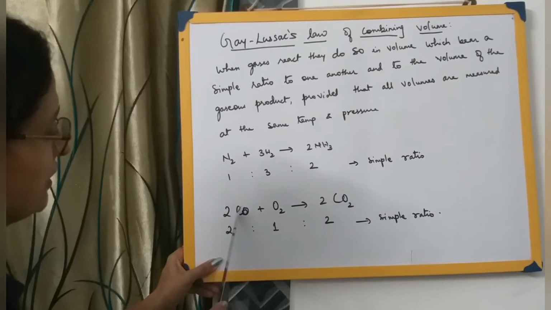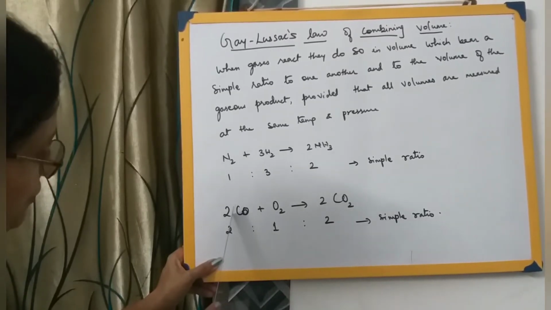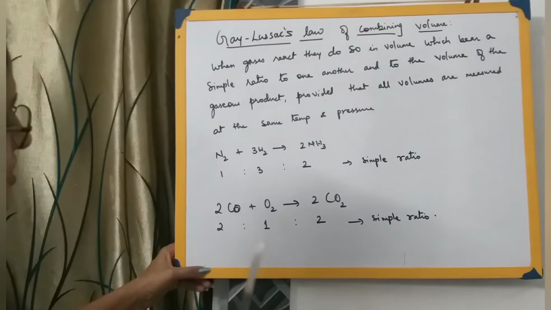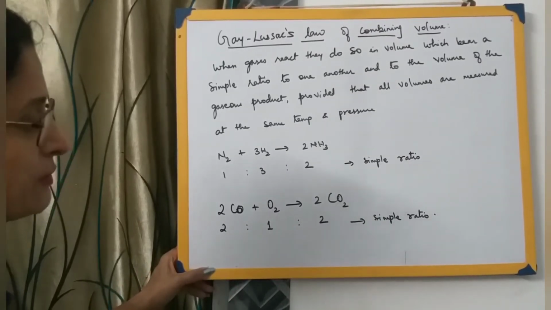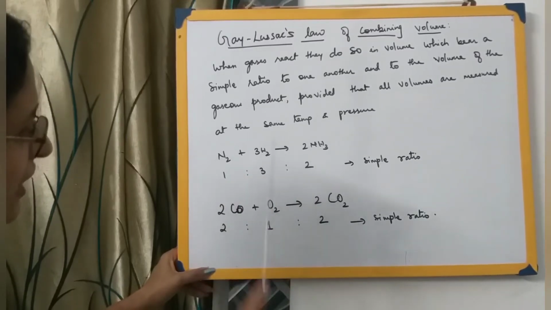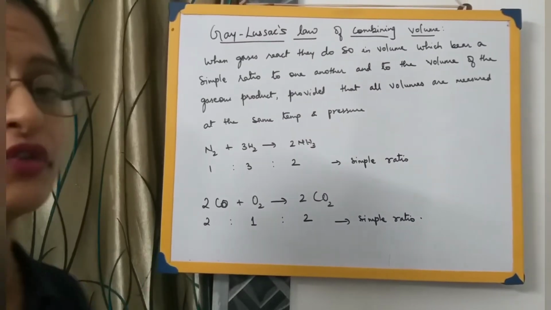Next, carbon monoxide reacting with oxygen to form carbon dioxide, that is 2 volumes of carbon monoxide reacting with 1 volume of oxygen to form 2 volumes of carbon dioxide. So when we see the ratio, it's 2 is to 1 is to 2, and this ratio is a simple ratio. So this is what it means, that all these are in the gaseous state. Whenever the gases react, first of all, they will be reacting in volume.